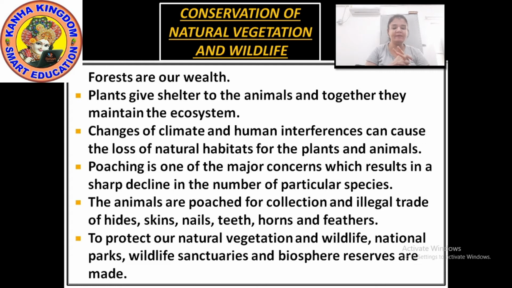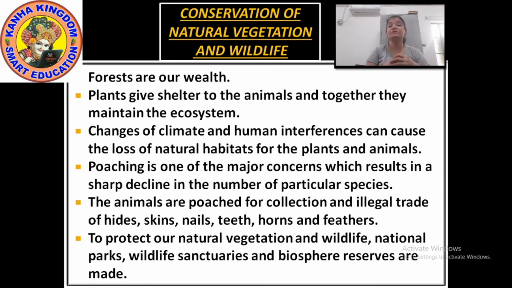Change of climate and human interferences can cause the loss of natural habitats of the plants and animals. Now because of the change in the climate and because of the human interference, means in what sense? Human interference means we humans, for our purpose, are cutting down the trees, right? We are building the factories and industries.